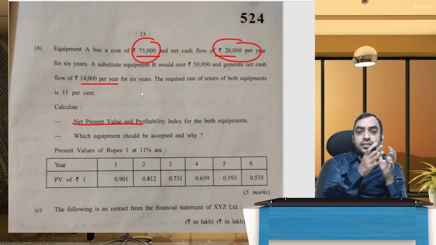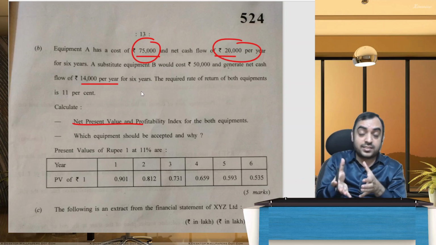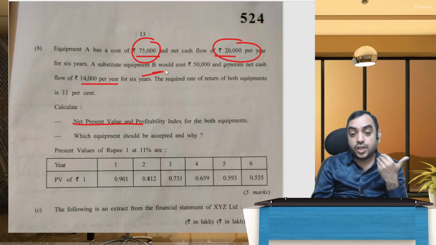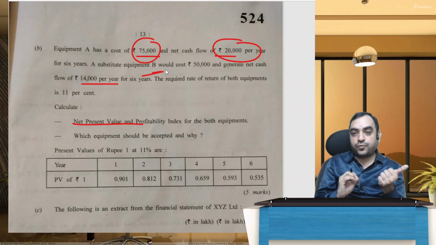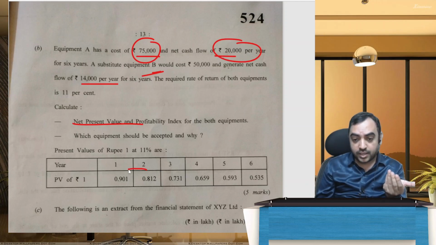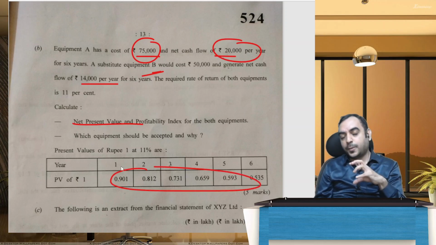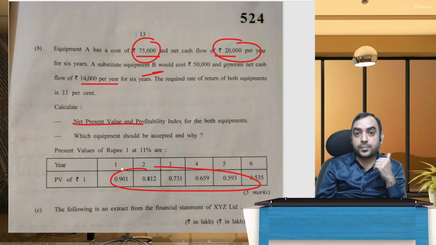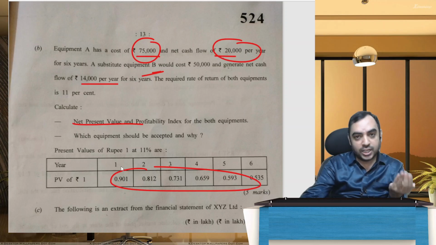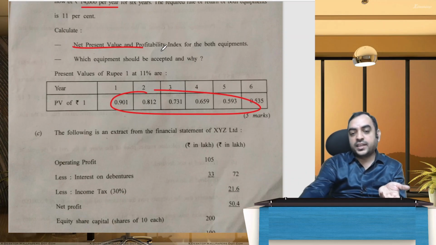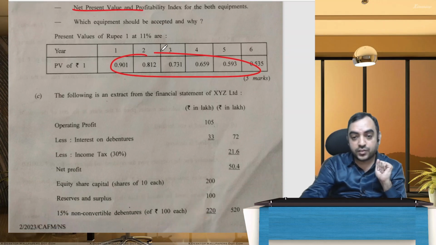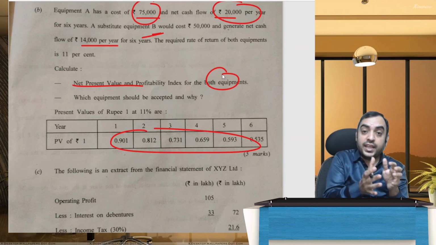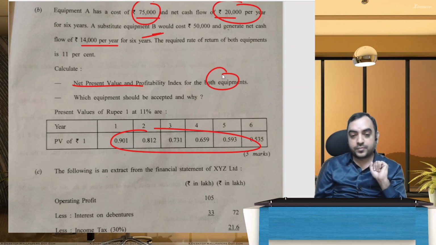So you calculate the incremental cash flow from the existing equipment, how much you can get, or equipment A, and the new equipment B, how much it would cost. Incremental cash flow, then you apply annuity factor, means every year discounting factor is there, sum it up, you get the present value. If you have any scrap values, okay, nothing is there. Present value you get, subtract investment, that will give you the NPV. And profitability index means present value of inflows divided by investments. You have to calculate both the equipment. So don't calculate incremental cash flow. Calculate for A separately and calculate for B separately.